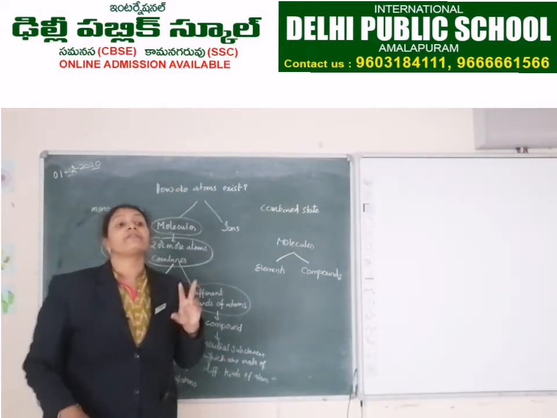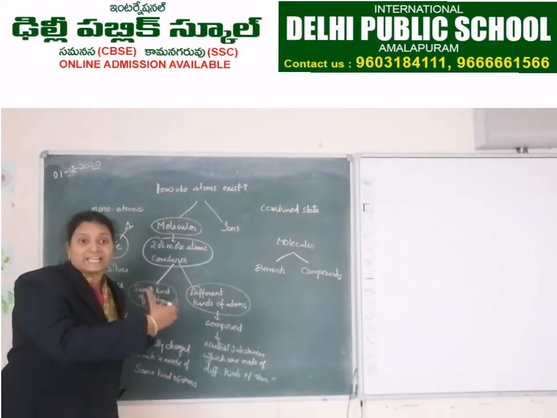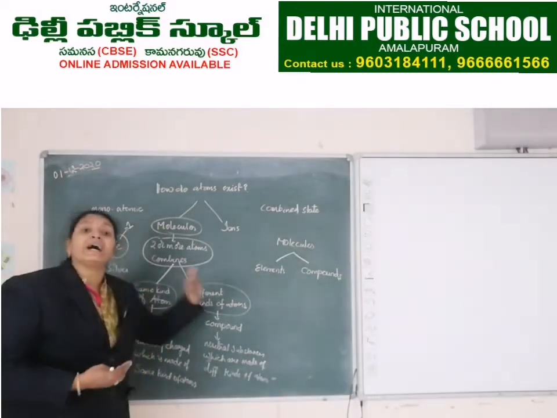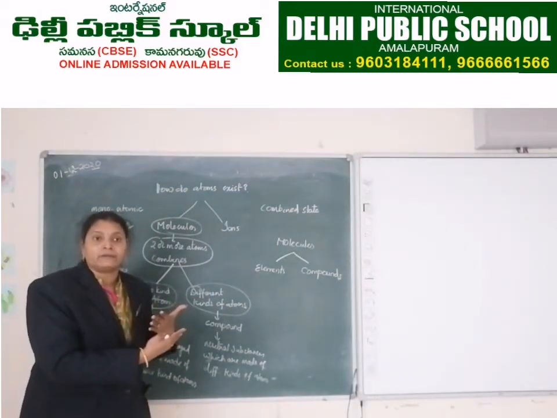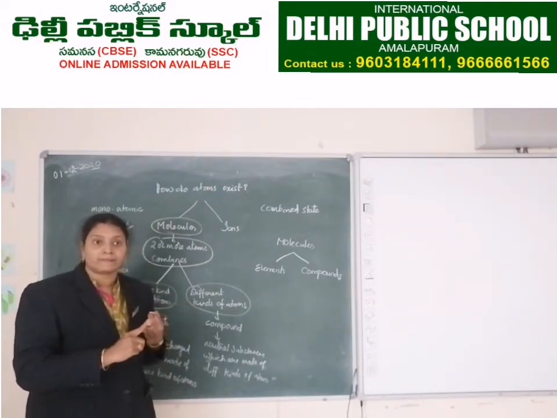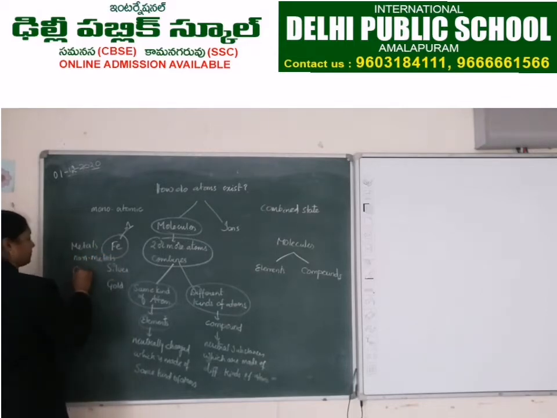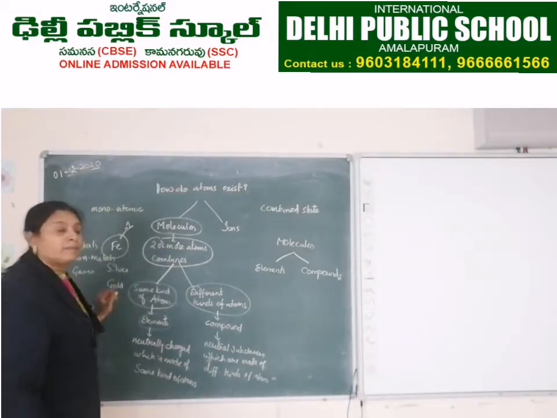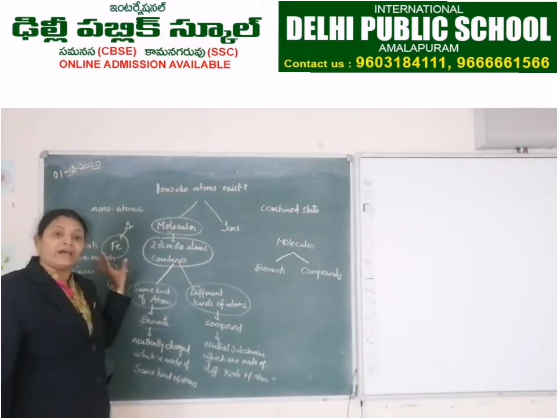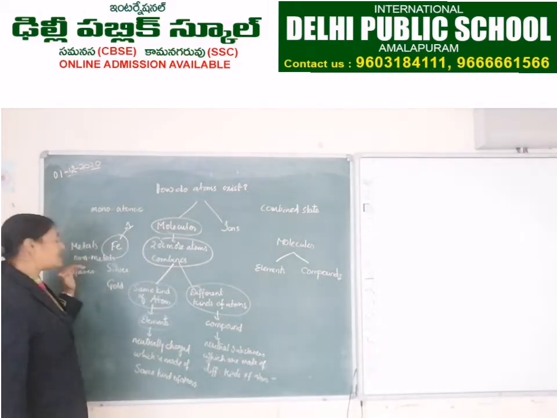Monoatomic. In elements we have different divisions, different classifications, not only metals, we have others also. What are those others? Non-metals, gases, right? Not only metals, we have non-metals and gases. Metalloids can be taken as a group of metals only, right? So, metals, non-metals and gases.